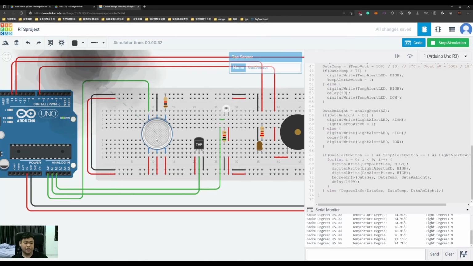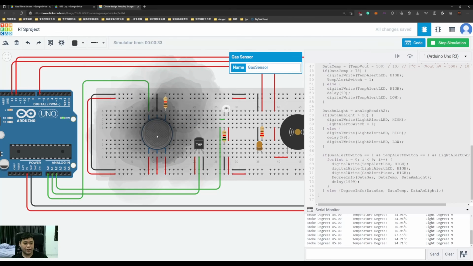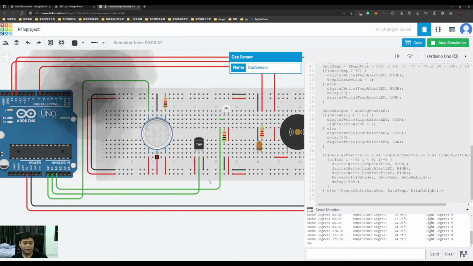For the gas sensor also, when it detects more than 100, the buzzer will sound off. When removed, the buzzer will cut off.